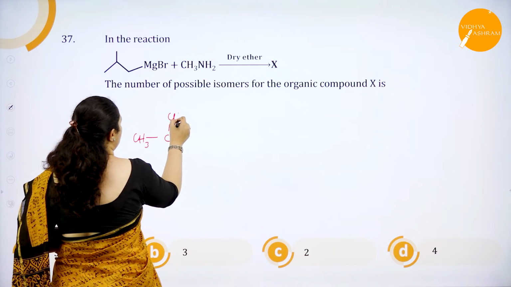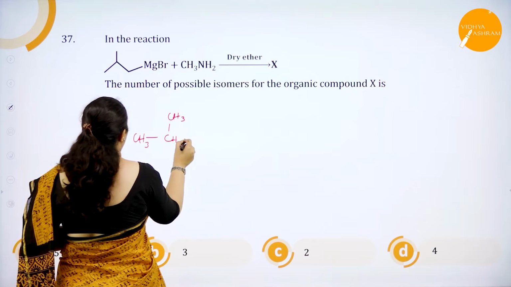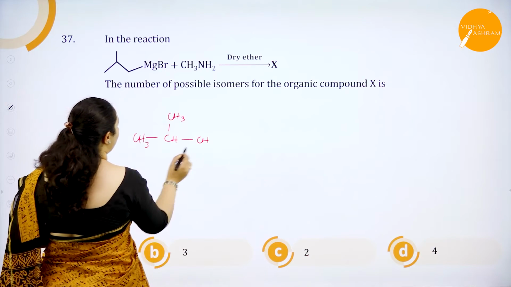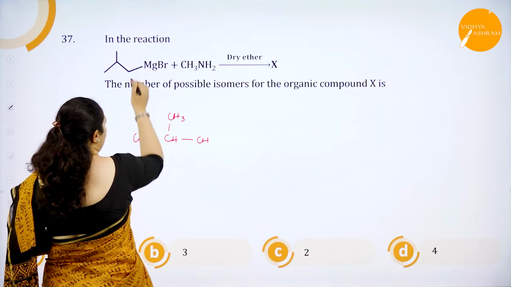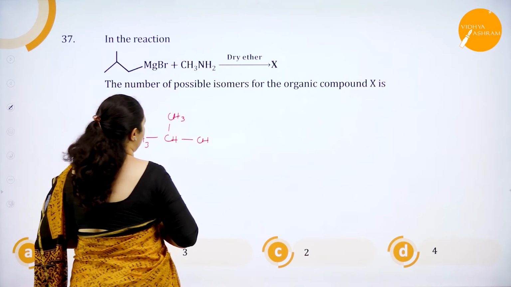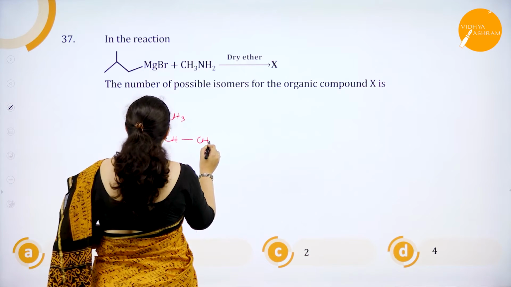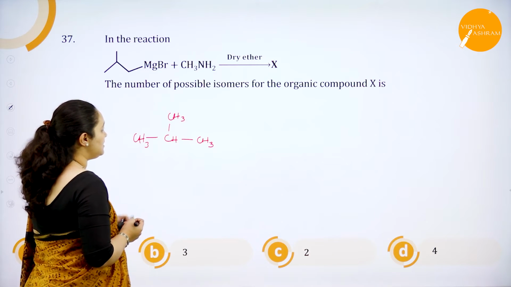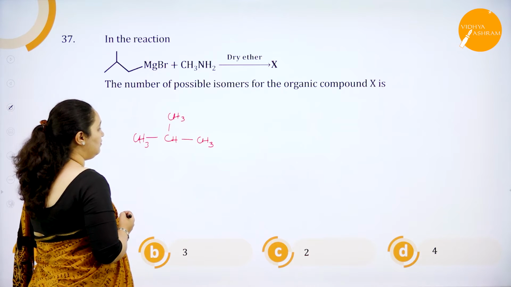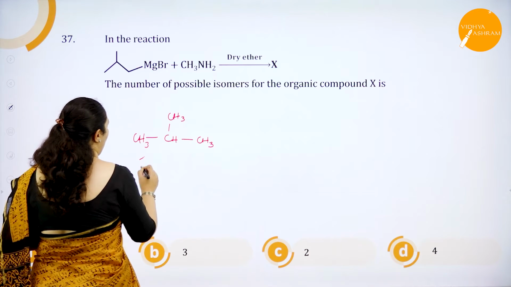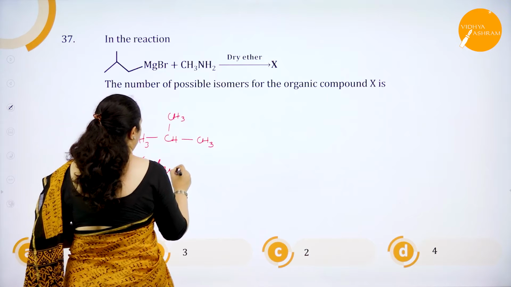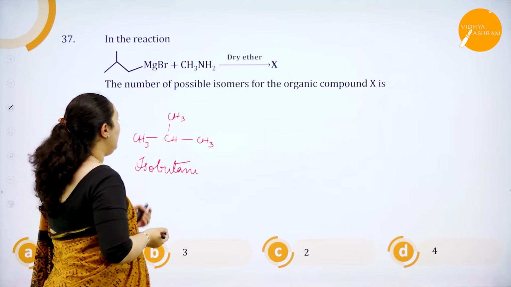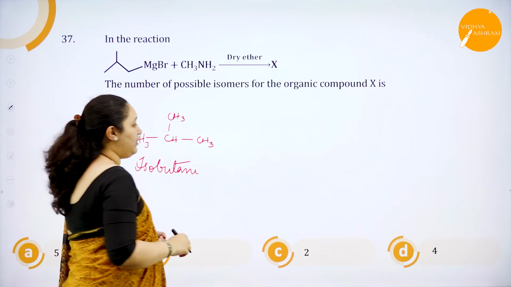I'm writing this bond line structure again. Okay, and you have CH, here you have CH2, for which this bond is broken and hydrogen is added, you will get CH3. Fine. So this is the X structure. This is isobutane, in which there are 4 carbon atoms. Okay. What is one more isomer which you can write? It is butane.